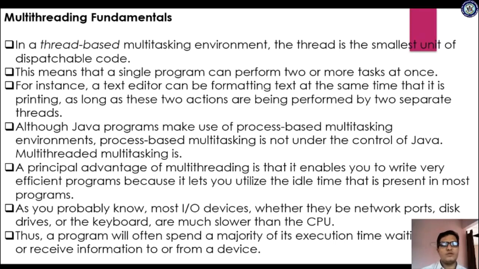Whenever the program becomes efficient, it lets you use the idle time. So every process in a queue holds some waiting time. At that time some other process will immediately enter and execute, right? As you probably know, most input output devices, whether network ports, disk drives, or keyboards, are much slower than the CPU.